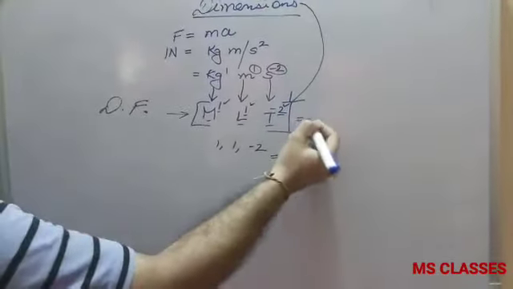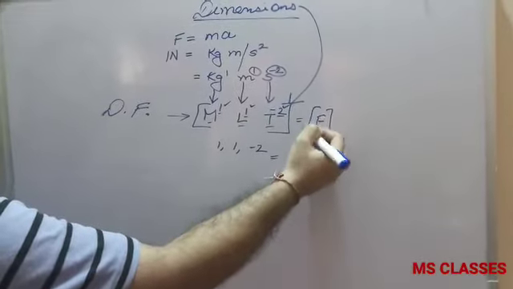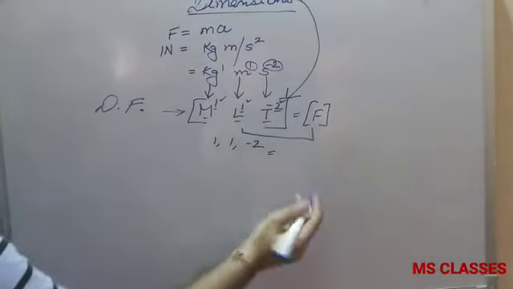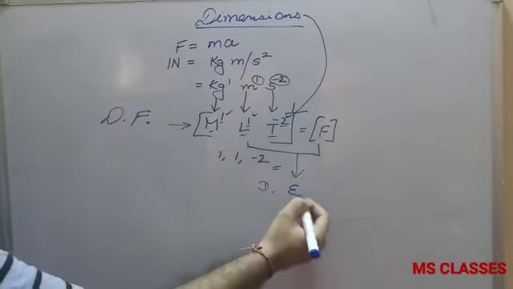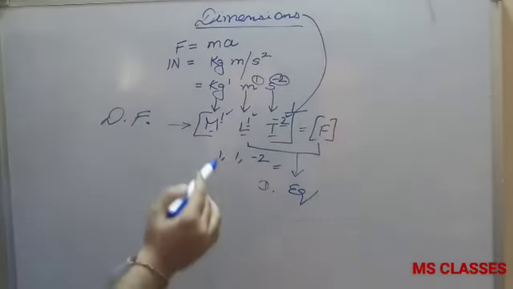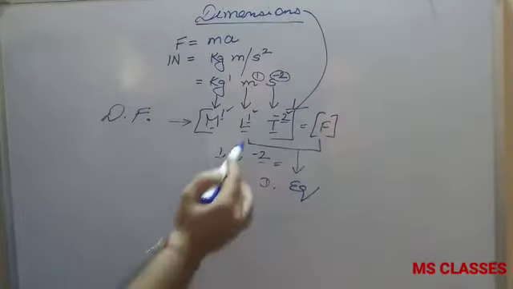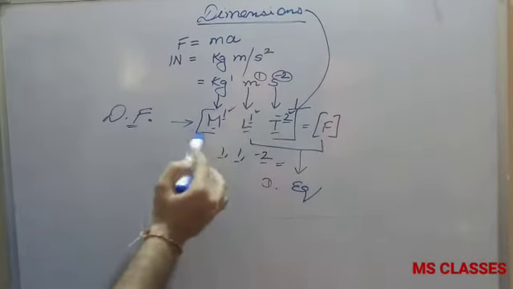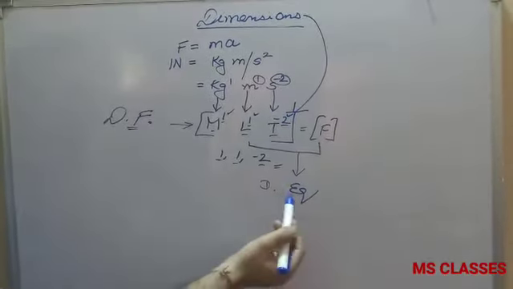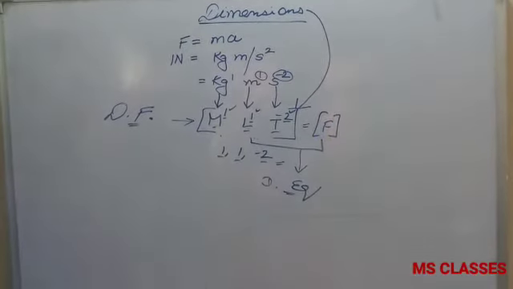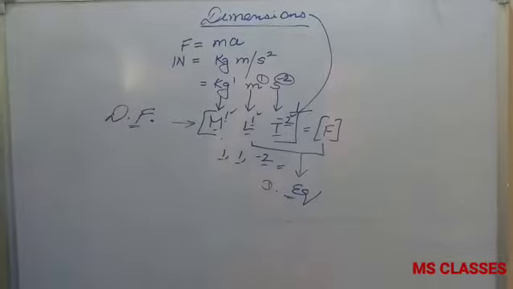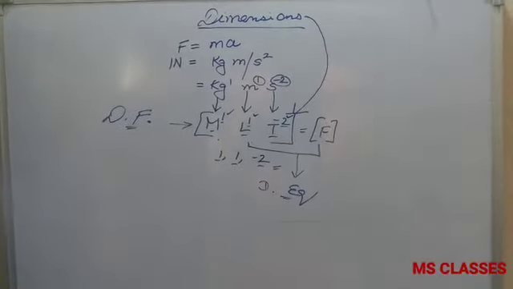And if I equate this with force, the physical quantity, this is called a dimensional equation. So the difference is clear. Dimensions means the powers. Dimensional formula is when we write this in the square bracket, and dimensional equation means when you equate this with force.